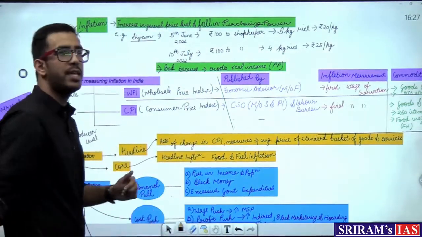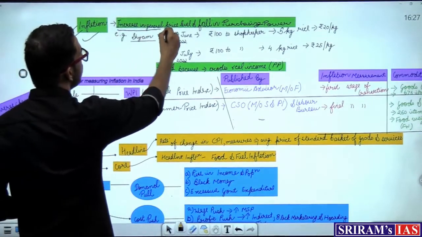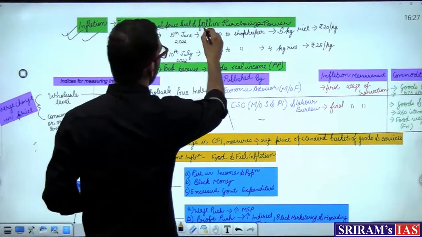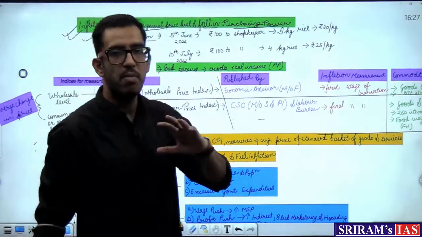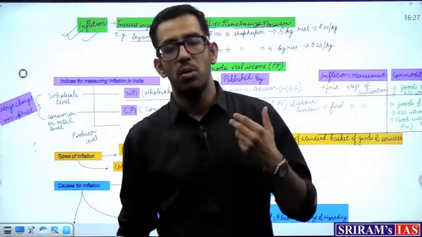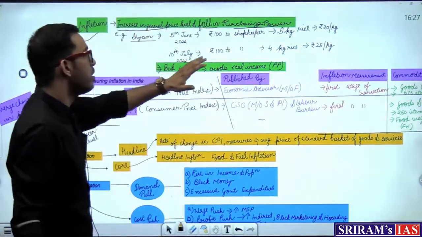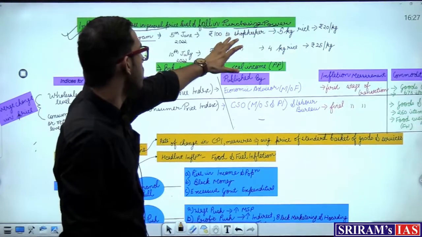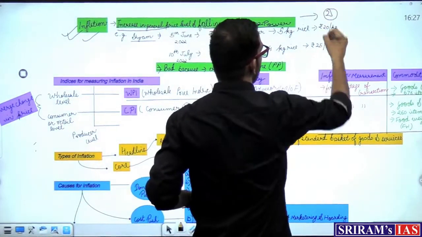So as you can see here, I've written it down. Inflation is nothing but increase in general price level and fall in purchasing power. तो ये दो concepts या दो terms are very important when I'm talking about what is inflation. तो आप जैसे कि देख पा रहे हैं, increase in general price level and fall in purchasing power. तो ये दो चीजों के बारे में हम लोग को ध्यान रखना है जब हम लोग inflation की बात करें.